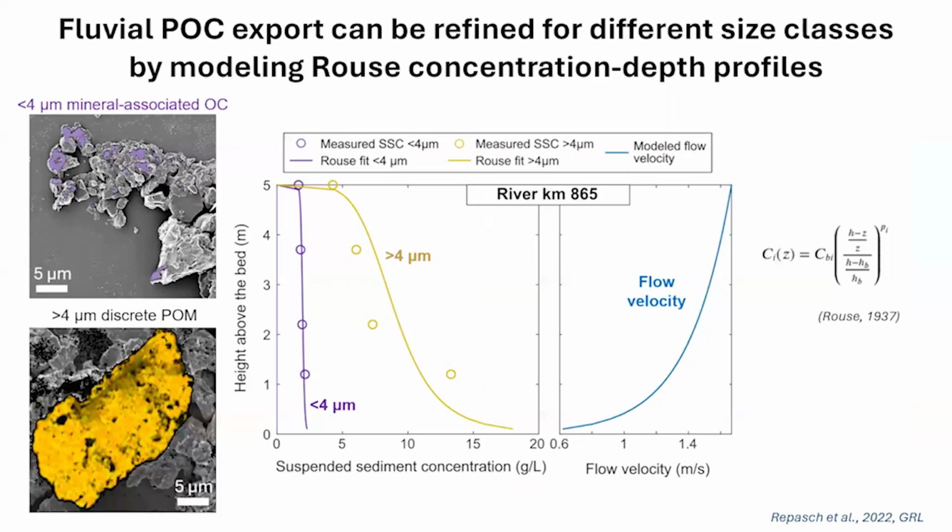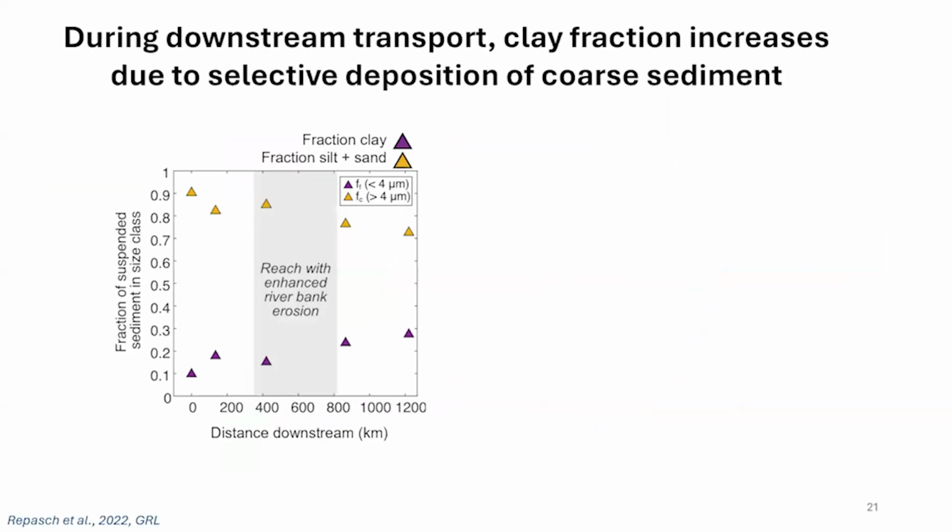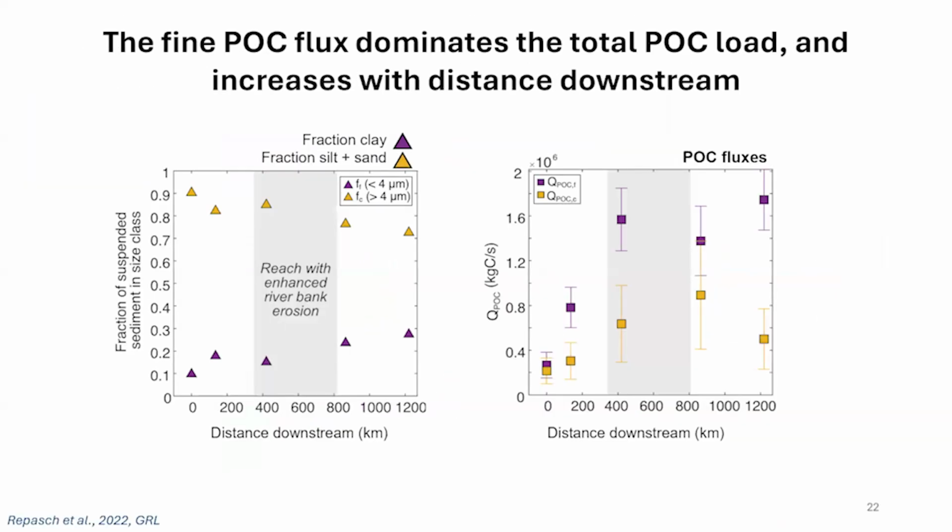I'm using this qualitative data to try to inform more quantitative estimates of carbon fluxes in rivers. We can calculate the fluxes of this fine fraction of organic material versus a more coarse fraction. In this case, we're just separating the clay from everything else, and assuming that mineral-associated organic carbon is only in that clay fraction. Then we can look at how that changes through transport. What we see is that there seems to be preferential transport of this fine clay organic matter as we move downstream through river systems and possibly through deltas into the coastal ocean.